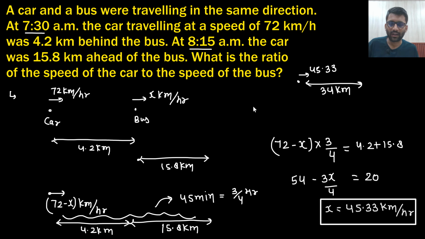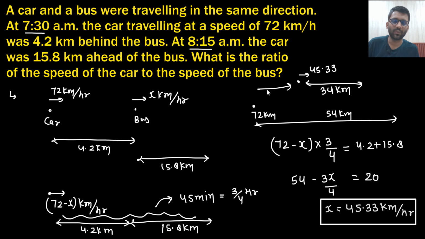And the car was traveling with 72 kilometers per hour, so in 45 minutes, 72 into 3 by 4, the car has moved 54 kilometers. The initial distance was 4.2 kilometers. So now what will be the distance? 54 minus 34 minus 4.2, that means 15.8 kilometers.